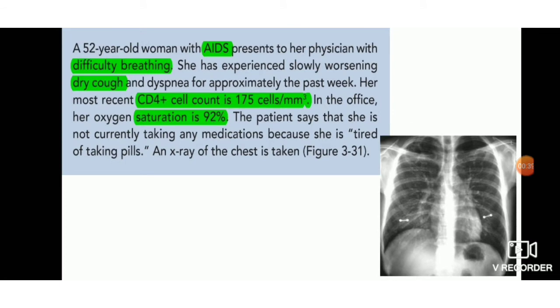Now in this case, we have to concentrate on the diagnosis, that is AIDS, and the present history of difficulty breathing and dry cough. CD4 count is 175, that is less than 200, and oxygen saturation is 92, which is low, and the X-ray of the patient shows bilateral infiltrates as well as ground glass appearance. From this X-ray itself, many would have come to the conclusion, and the CD4 count also adds up to the diagnosis. This is an opportunistic infection in AIDS patients. Yes, it is Pneumocystis jirovecii pneumonia.